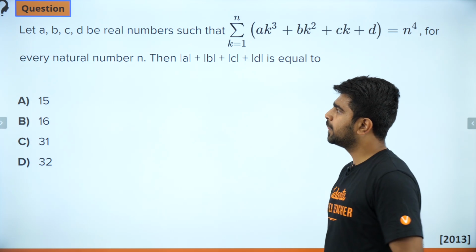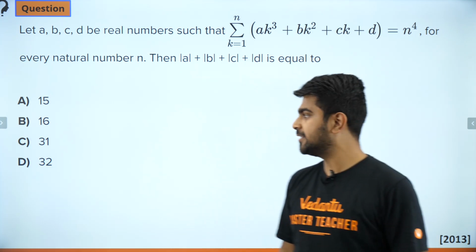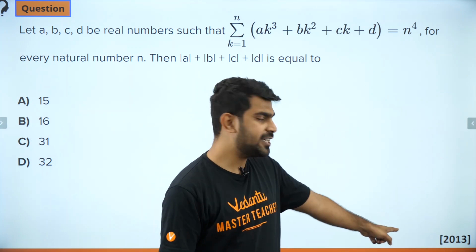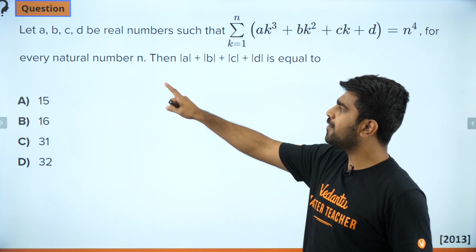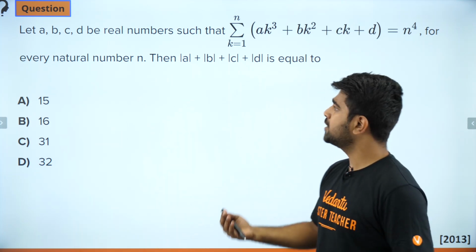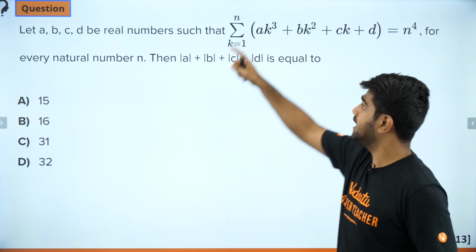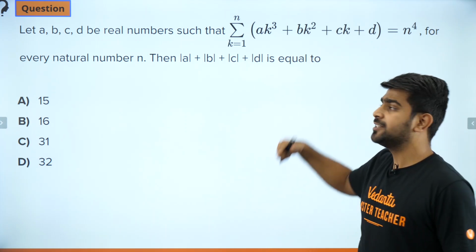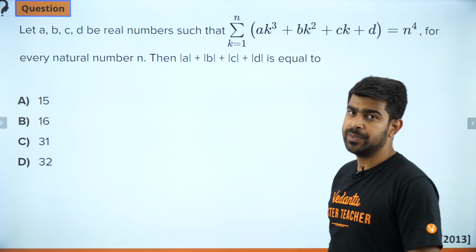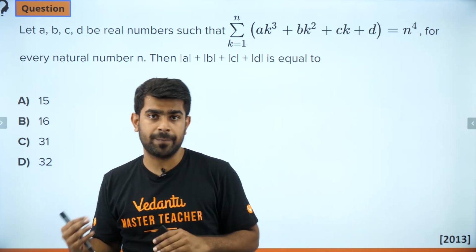Perfect. Now the next question, one step above. It's a good question. So what is the year? 2013. They asked this in KVPY SX. So we have a, b, c, d as real numbers such that the summation of k from 1 to n of ak cube plus bk square plus ck plus d equals n to the power 4. So this is a simple question if you can slowly observe what is happening.